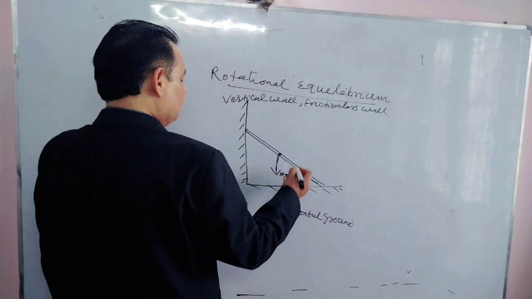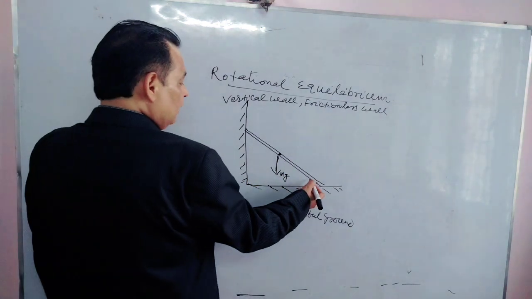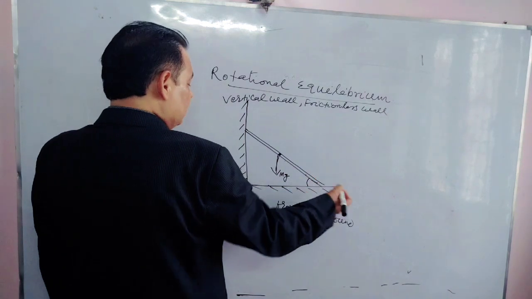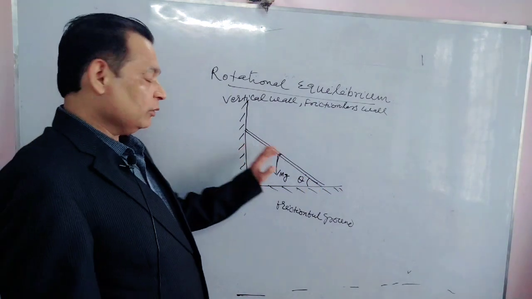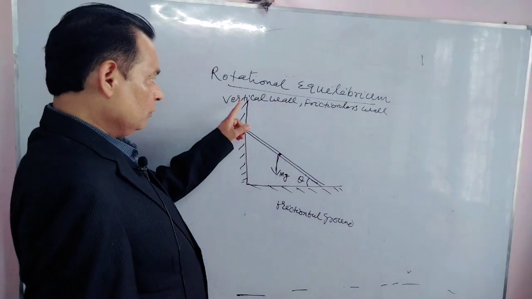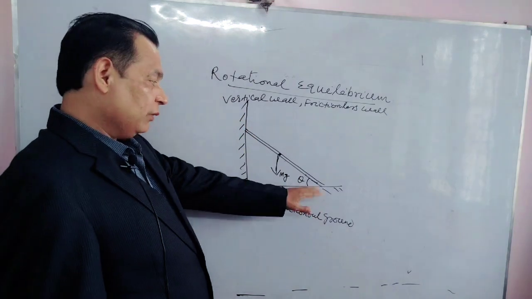So weight will be acting vertically downward, capital M g. Suppose this angle between the ladder and the horizontal ground is theta, and this ladder is lying on this. This is a frictionless wall, no friction on this wall, but there is friction on this ground.